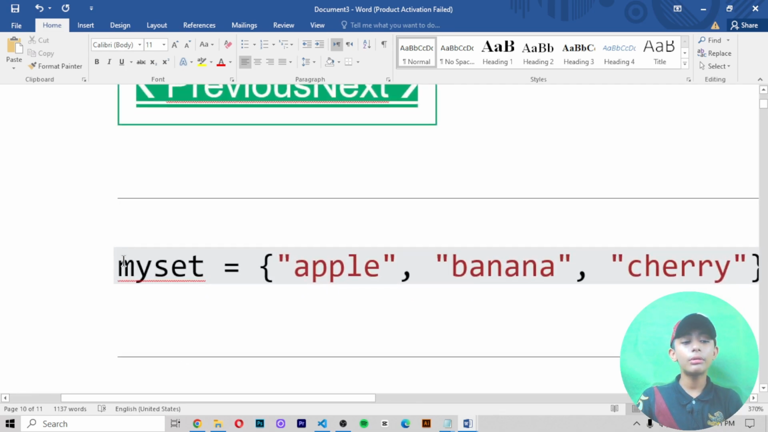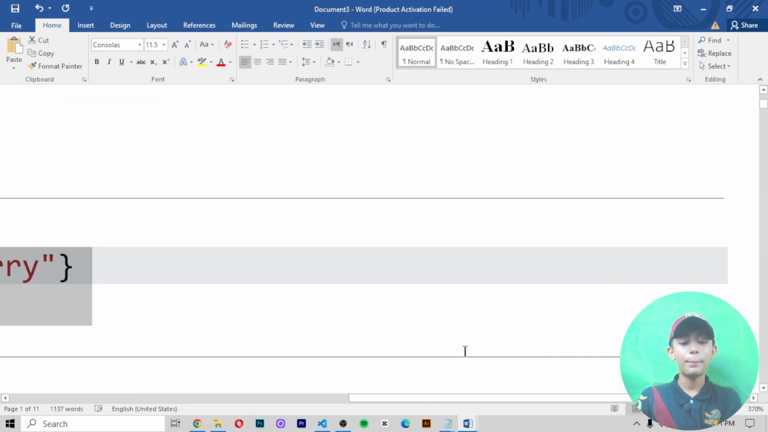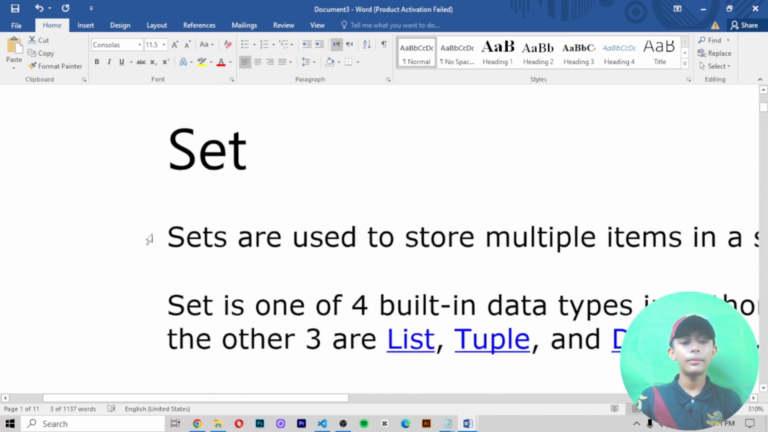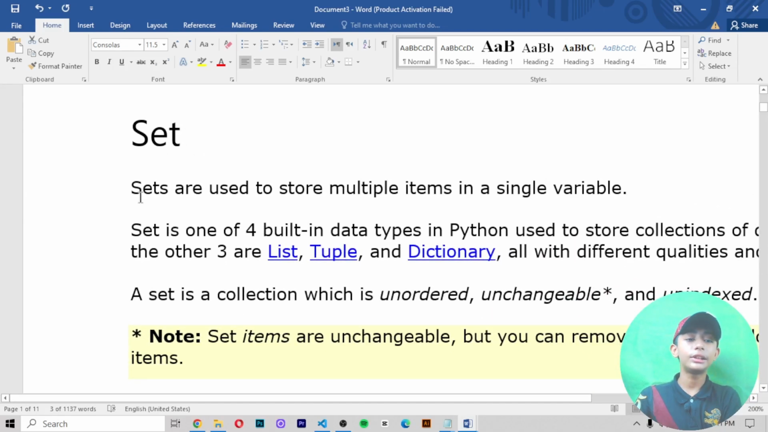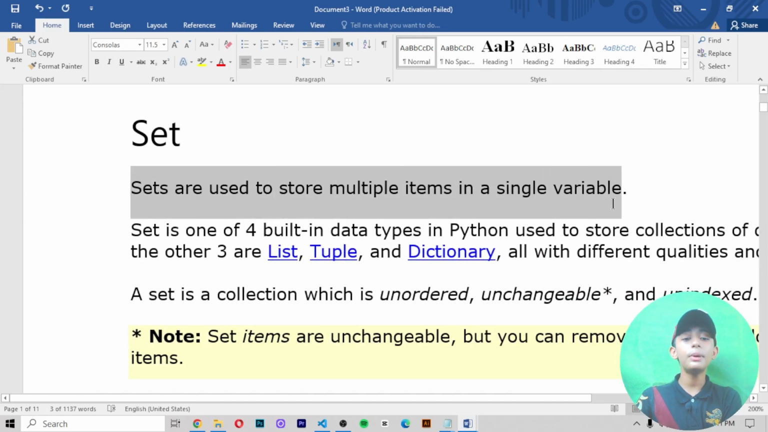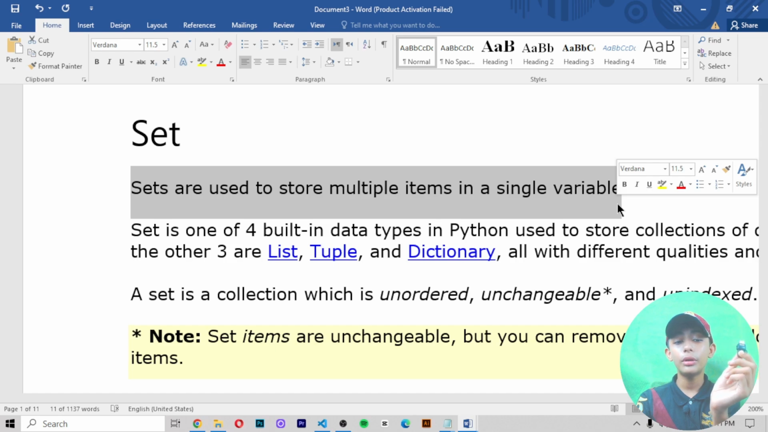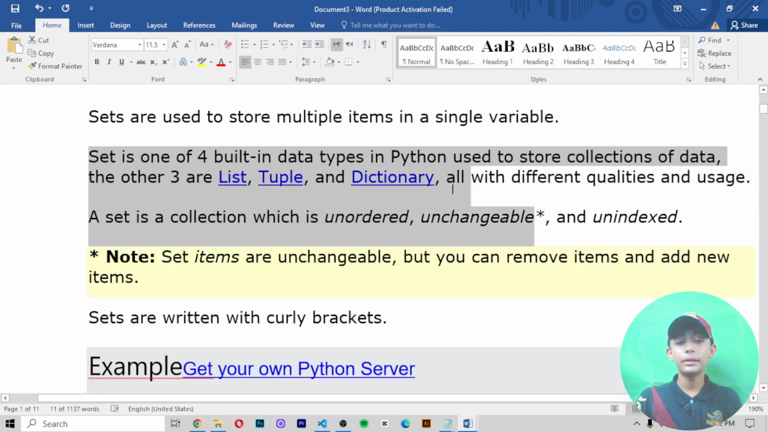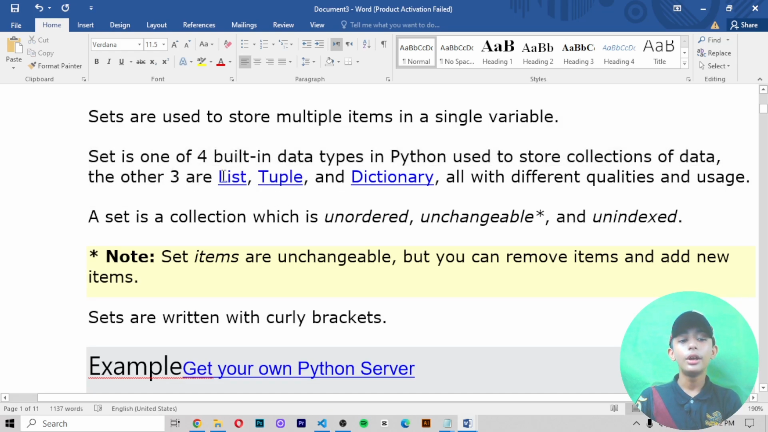You can make a set like this. First of all you write my set, and then here you write your items: apple, banana, cherry. Why do we use sets? Sets are used to store multiple items in a single variable. Set is one of 4 built-in data types in Python used to store collections of data, and the other 3 are list, tuple and dictionary.